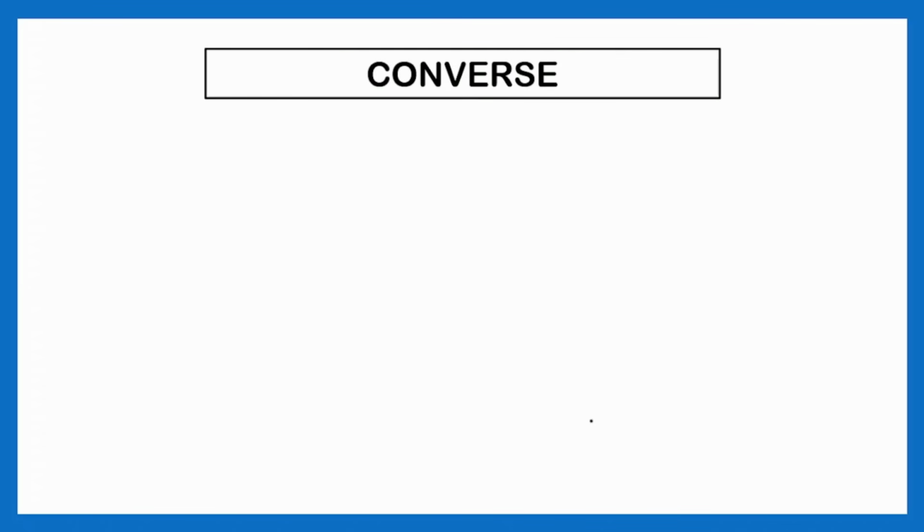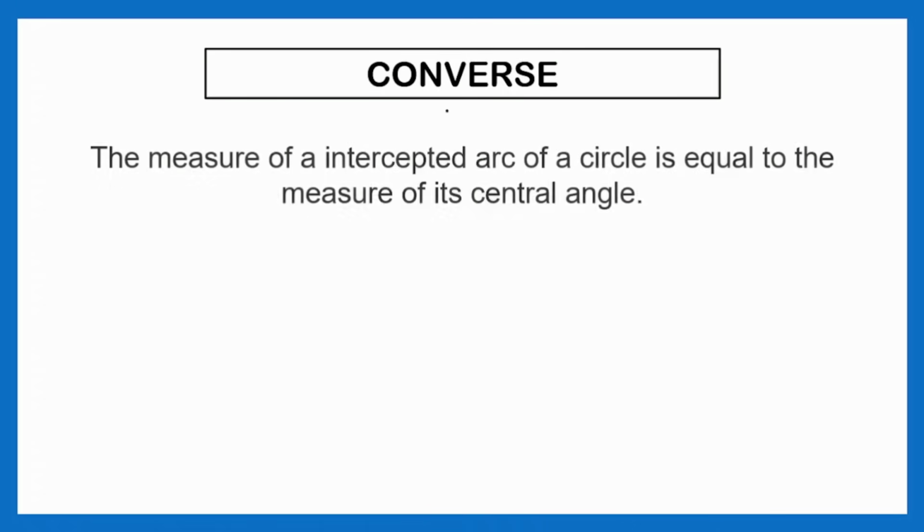Tandaan nyo lang yan, ha? Yung kapag central angle, tapos intercepted arc, pareho ang measurement niya sa circle. Now, before we proceed pala sa ating problem solving, let's have the converse muna. Ang converse, ibig sabihin yung kabaliktaran ng statement natin kanina. Magkabaliktaran yon. Ito ang ibig sabihin niya.